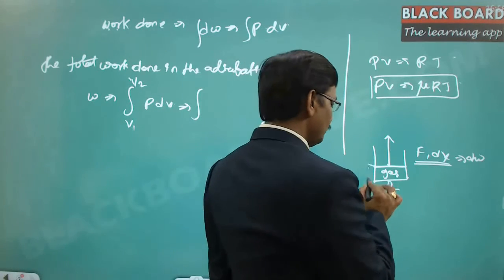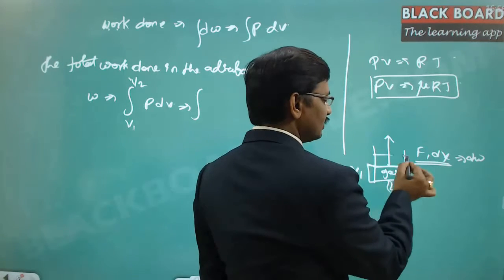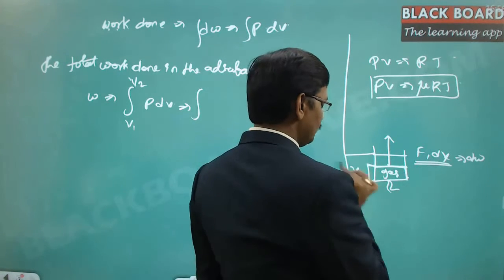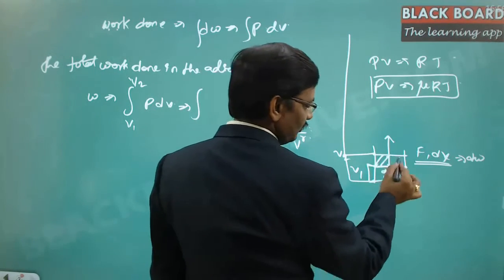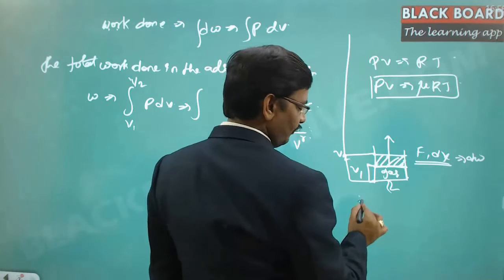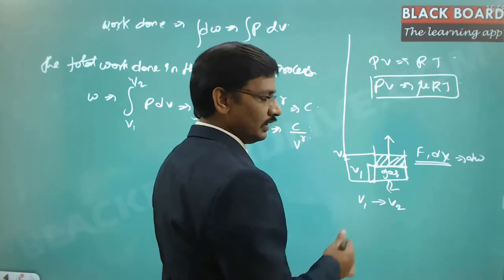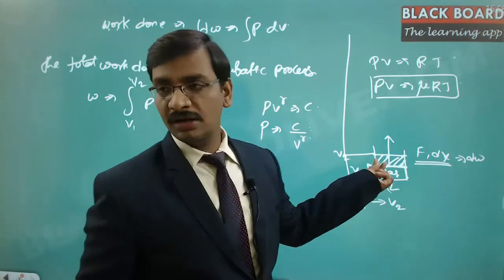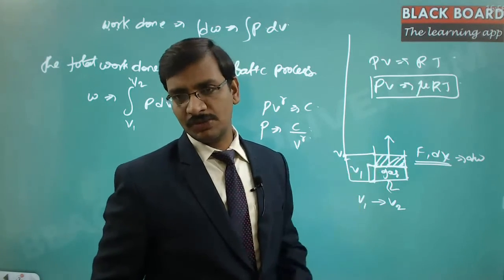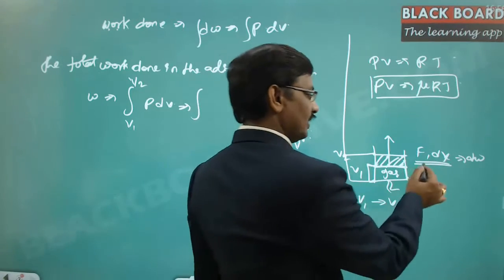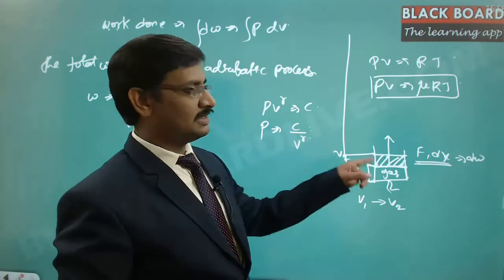So the initial volume, this block volume, is V1. Now when the lid is moved to this extent, this volume is going to be V2. Then the difference of this is the volume which is going to be expanded, that is, V1 to V2. During that process, how much is the work done? That depends on whether you are using the adiabatic process or the isothermal process. And there it is F into dx. So here there is a change in the displacement, hence there is a work.